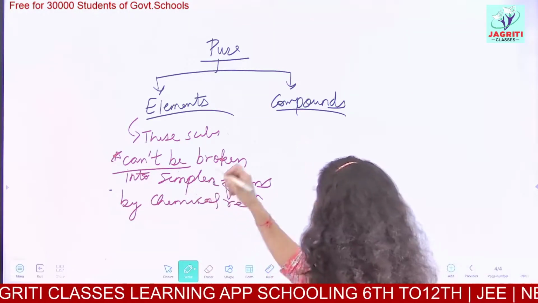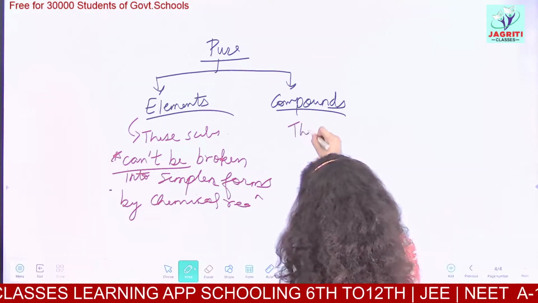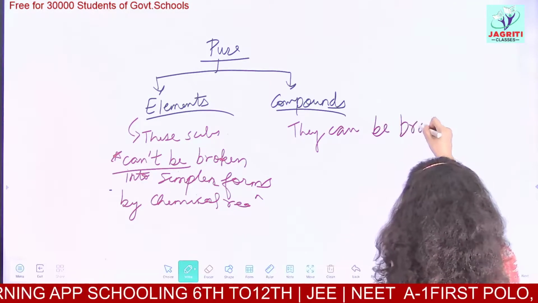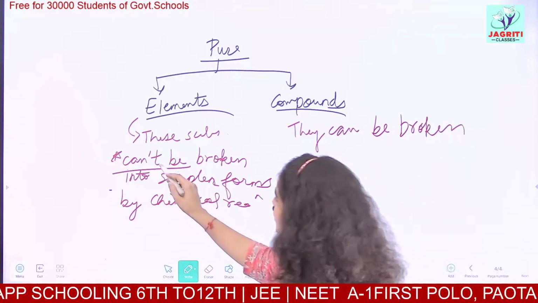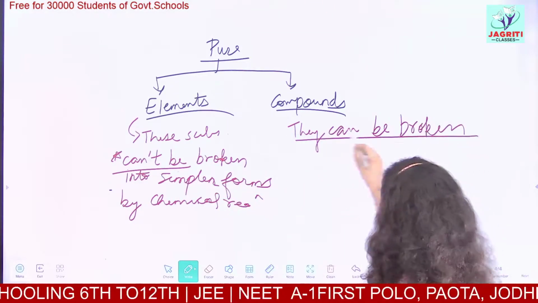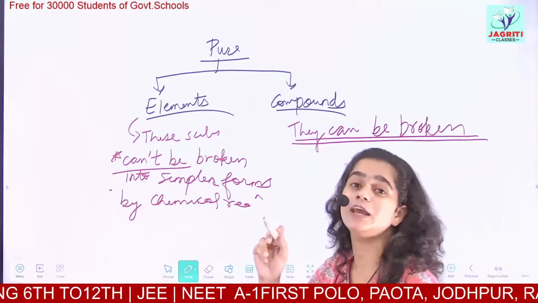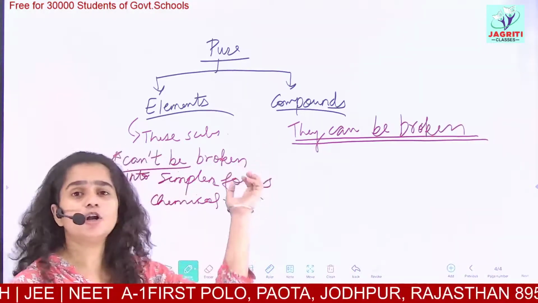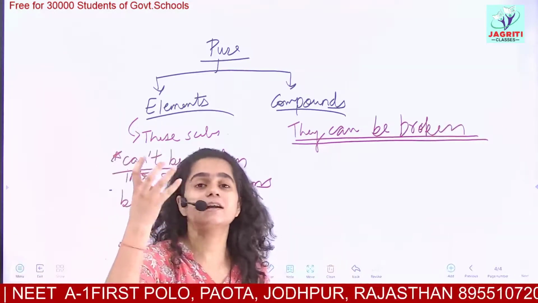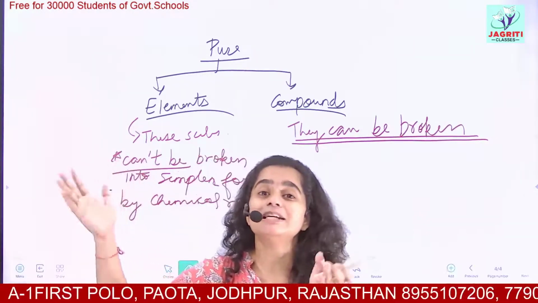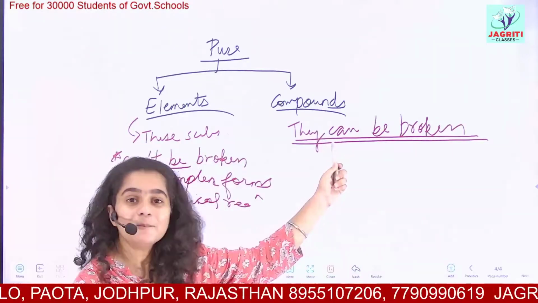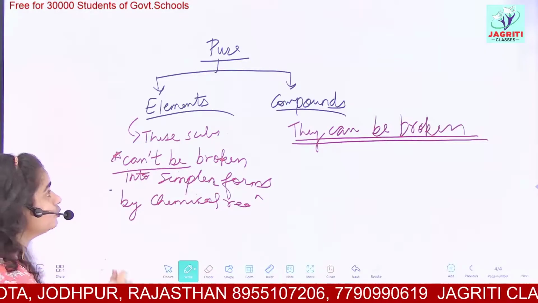But coming on to the compounds, they can be broken. Just the difference I am writing. Elements cannot be broken, but compounds are the substances which can be broken into their constituent elements. So we see that compounds are already made up of elements. Elements are the pure things, and when these elements combine together in a definite ratio, they form what? Compounds.